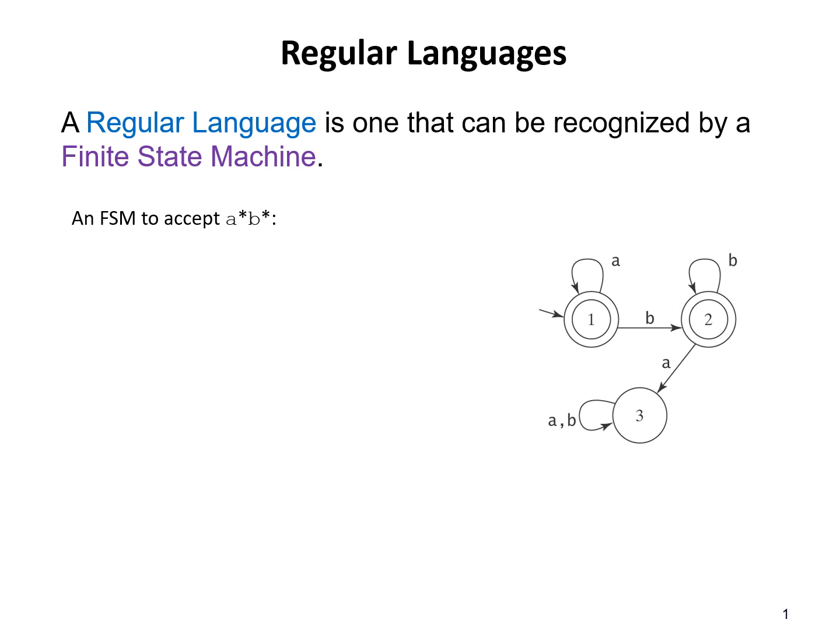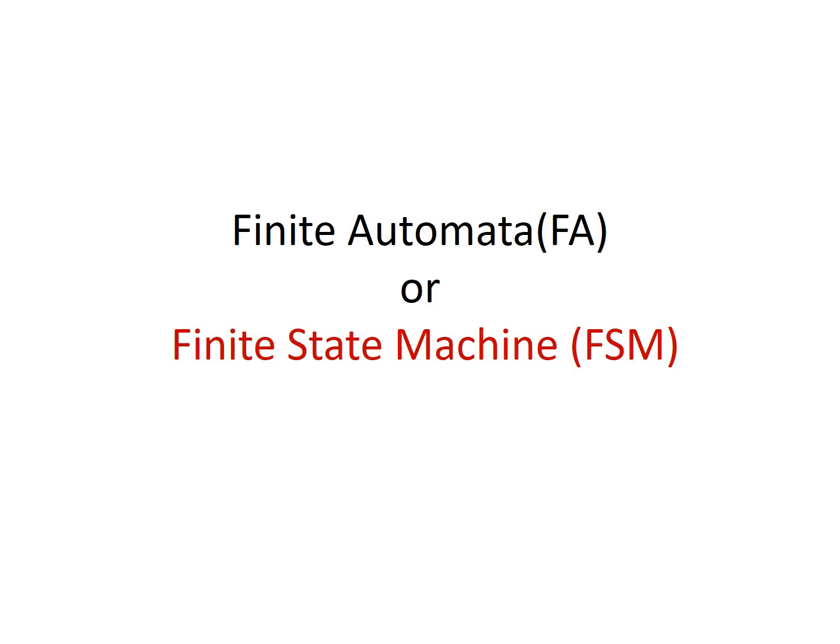State 3 is reached after B star, where any A's and B's may come. It is immaterial to the machine, so we can treat it as a dead state. Whatever A's and B's follow, we need not worry about it. This is a complete DFA or finite state machine.